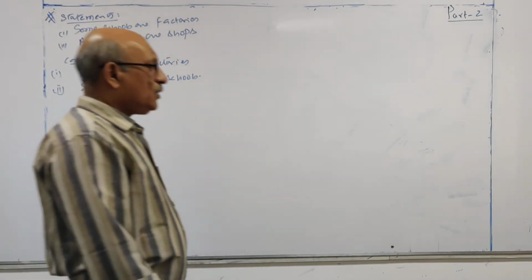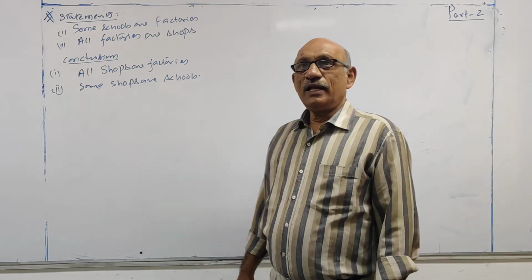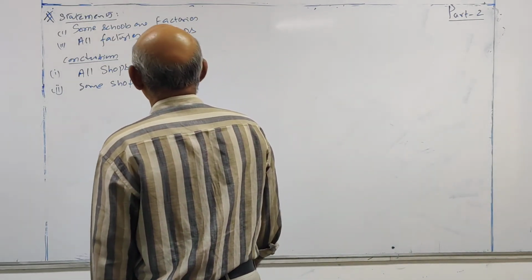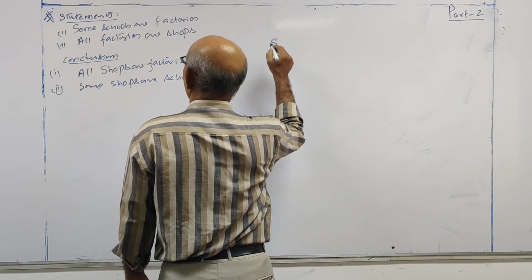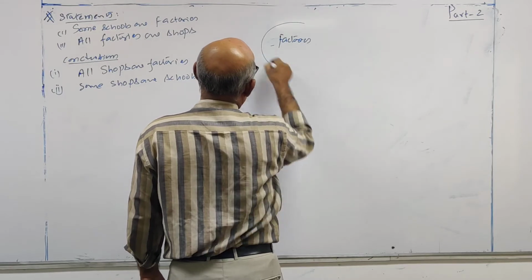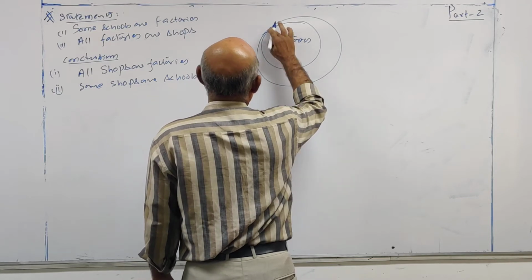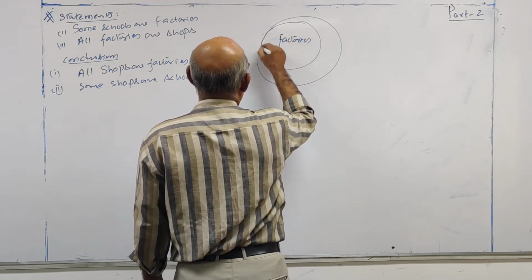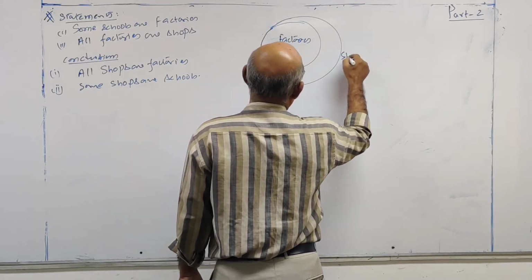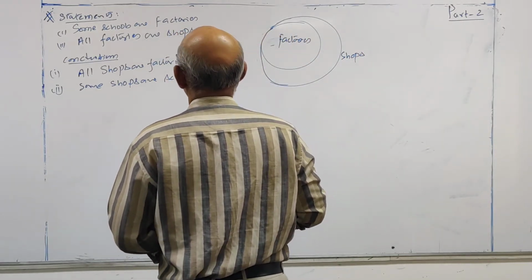First of all, you need perfection in drawing the Venn diagram for the given statements. Okay, let us see how to draw the Venn diagram. Some schools are factories, all factories are shops. Let us see factories. All factories are shops. Some schools are factories.